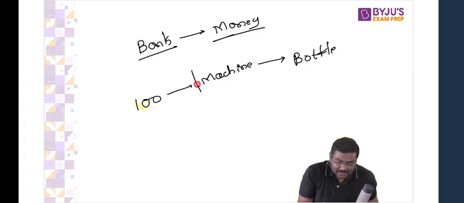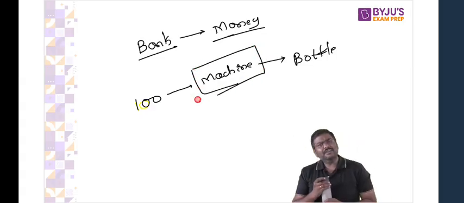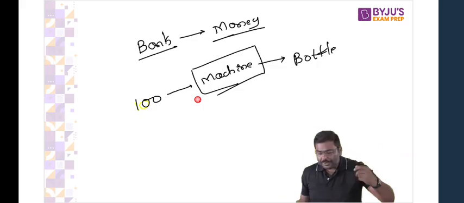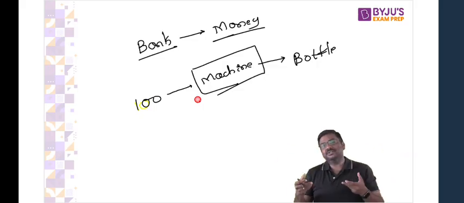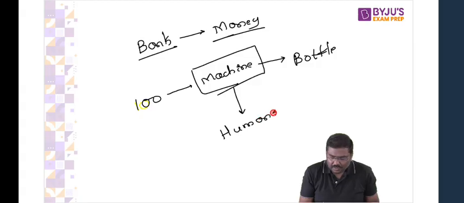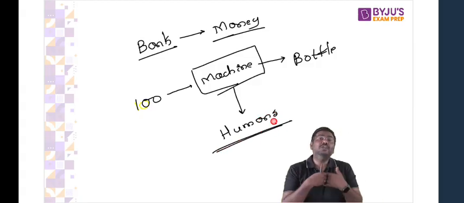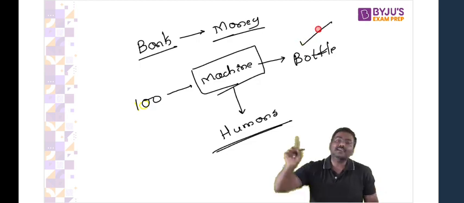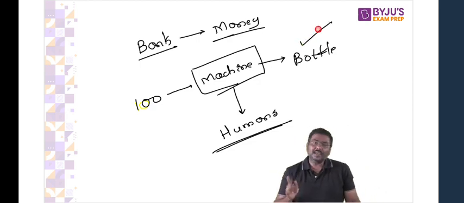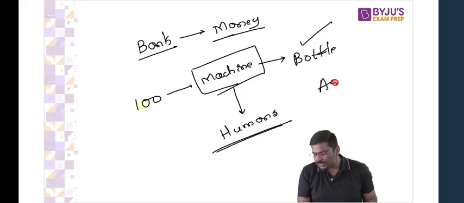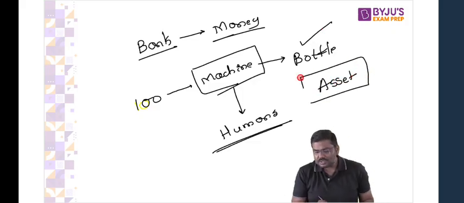So this machine, is it available naturally? Now think of it. Is it available in nature? No. We are manufacturing machines. We are creating machines. So can I call this anything that is produced by humans? All of you okay? Anything that is produced by humans, which is used for production purposes, is called capital. Can I go forward now? Let me know. And I use the term assets. Asset means what? There are two terms.